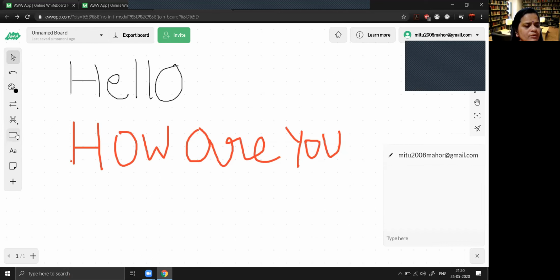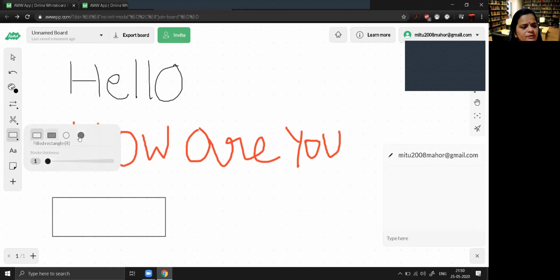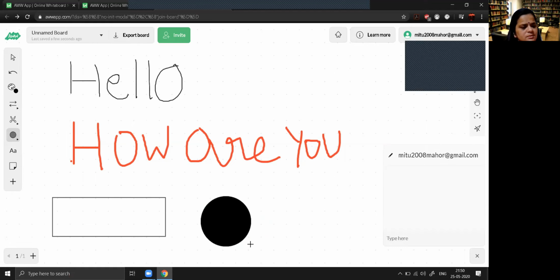Now suppose I want to add some shapes. So I have chosen the unfilled rectangle. I can select the shapes. If I want the filled circle, I can draw the filled circle also.